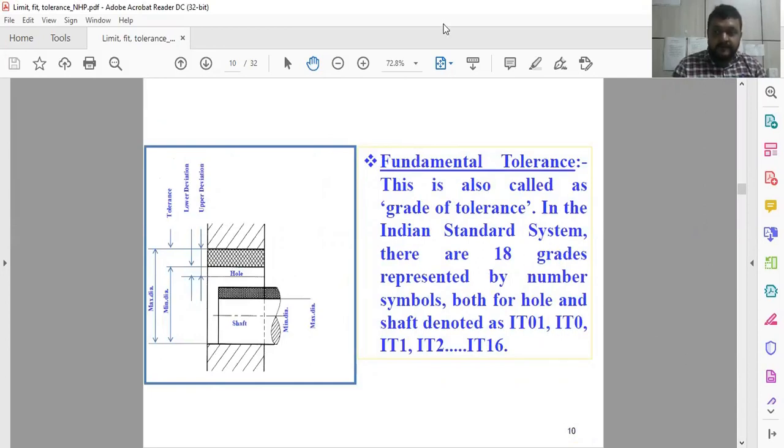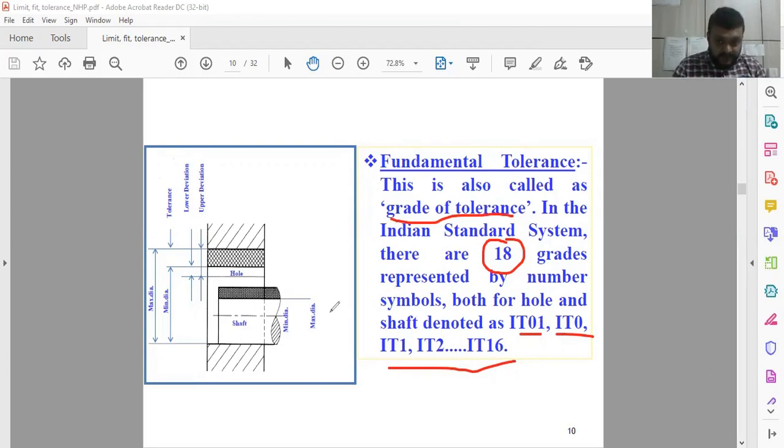We have grades of tolerances, and depending upon the grade of tolerance, here you can see fundamental tolerances are also called grades of tolerance. In the Indian standard system, we have 18 grades for the tolerance, represented by IT01, IT0, and then IT1 to IT16. IT represents standard tolerance, so it is called a standard tolerance. Depending upon these 18 grades, some numbers are already pre-decided as per the Indian standards, that can directly be used for calculations, for example.